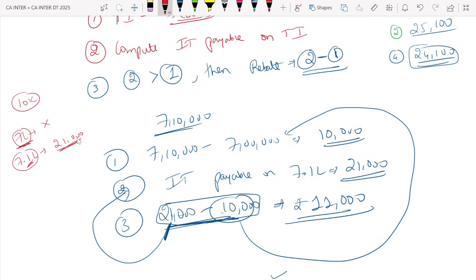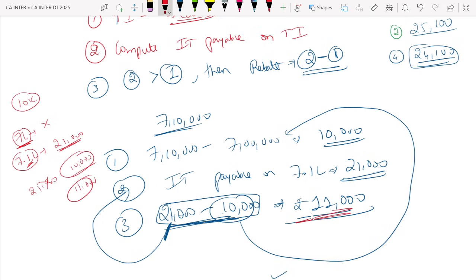So you are telling Nirmala madam, I will not pay 21,000 madam. I will only pay that extra 10,000 you only keep. It's like marginal relief. I earned for you only. You only keep that 10,000. I don't want. Please give me relief of 21 minus 11, 11,000. Same concept, see.